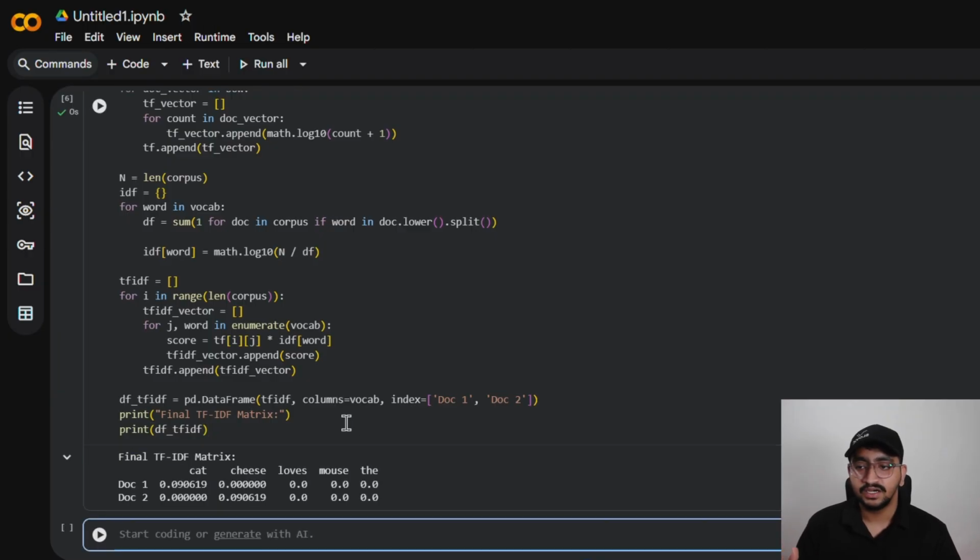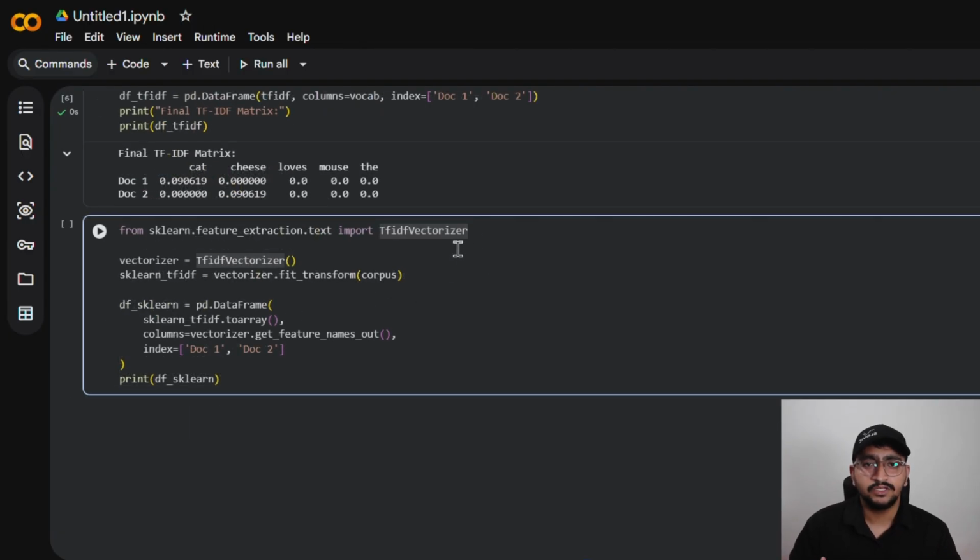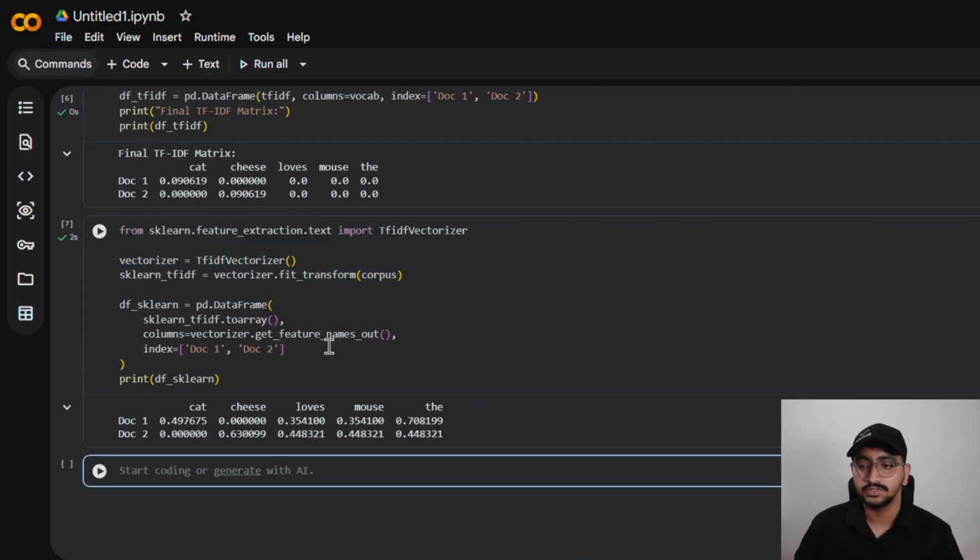As you can see, the word "the", which used to have a score of 2, has been completely neutralized to exactly 0 because it appears everywhere. But the word "cat" survives with a positive mathematical score. Now that you understand the math behind TF-IDF, I have a confession. In the real world, you are never going to write this from scratch. In the real world, you will use a library like scikit-learn, which can do everything we just did in 3 lines of code. We will import TF-IDF vectorizer, initialize it, and run fit transform on our corpus.